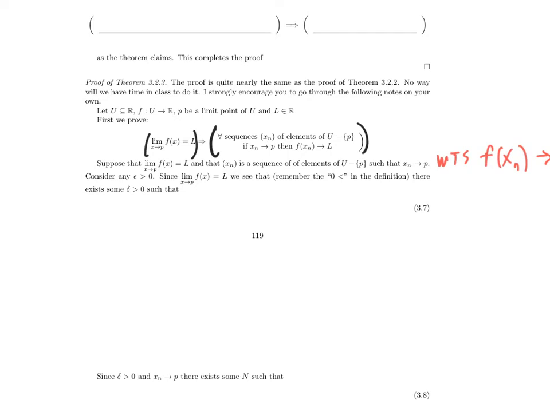And this will actually be pretty easy. And I won't even do the walk off to the side because this is so very similar to what we just did. So I know that the limit as x approaches P of f of x is equal to L. I've considered any epsilon bigger than 0 because I need to if I want to show f of xn converges to L.